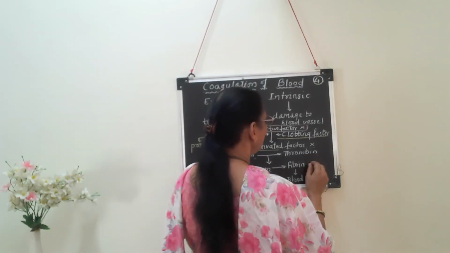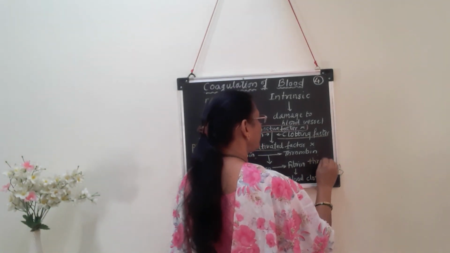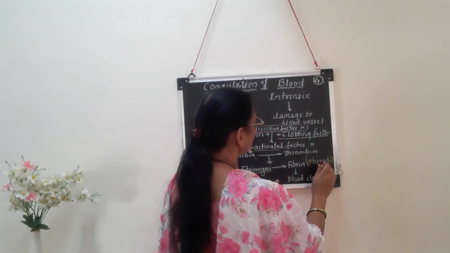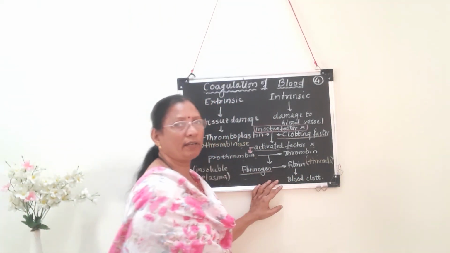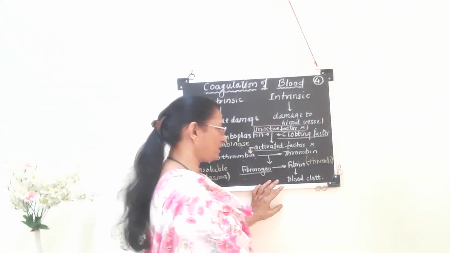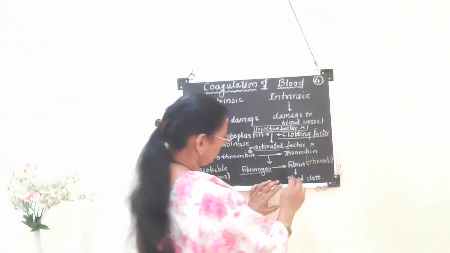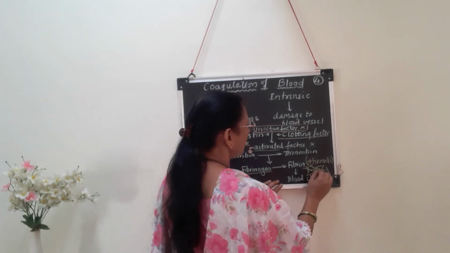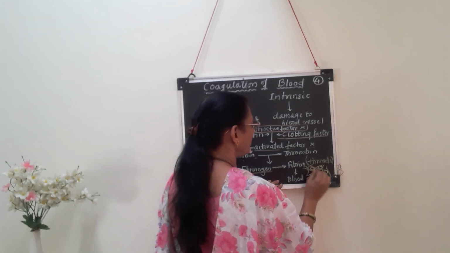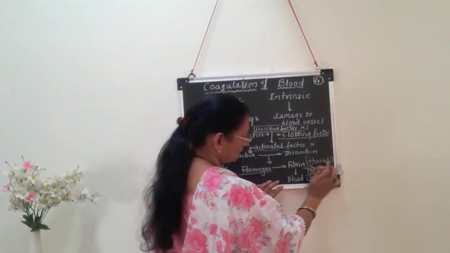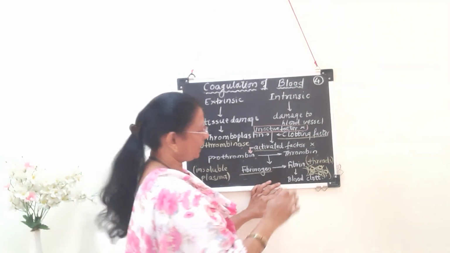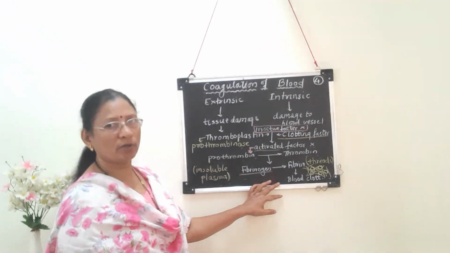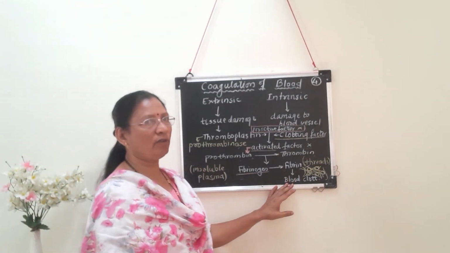What is fibrin? These are thread-like structures. These thread-like structures of fibrin are formed in various directions, and in them various blood cells like WBCs, RBCs and platelets get entangled. This results in the formation of a seal. That seal covers the injured surface so that blood cannot come out. That process is called coagulation of blood.